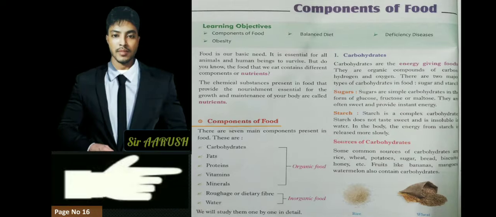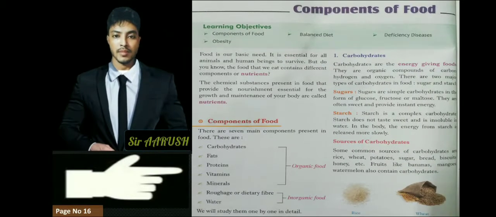Components of food, page number 16. Food is our basic need. It is essential for all animals and human beings to survive. But do you know the food that we eat contains different components or nutrients? The chemical substances present in food that provide the nourishment essential for the growth and maintenance of our body are called nutrients.